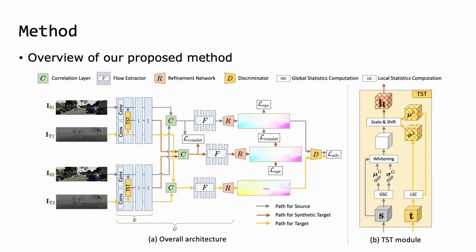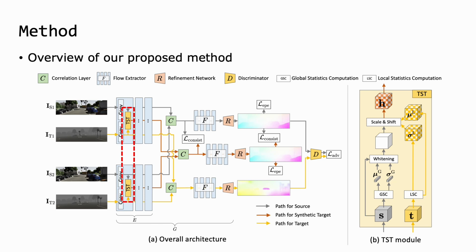From now on, I will introduce our proposed method in detail. This figure describes the overview of our method. A base architecture in Figure A is based on FlowNetC. IS1 and IS2 denote the source image pair, and IT1 and IT2 denote the target image pair respectively.